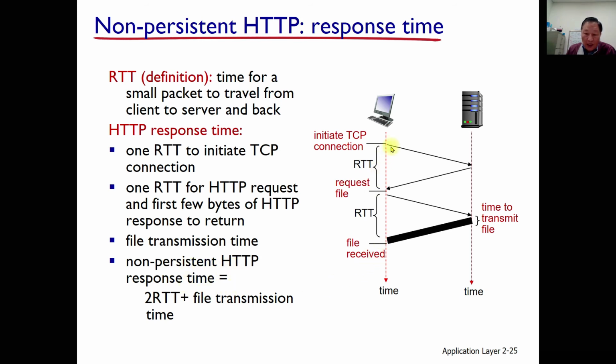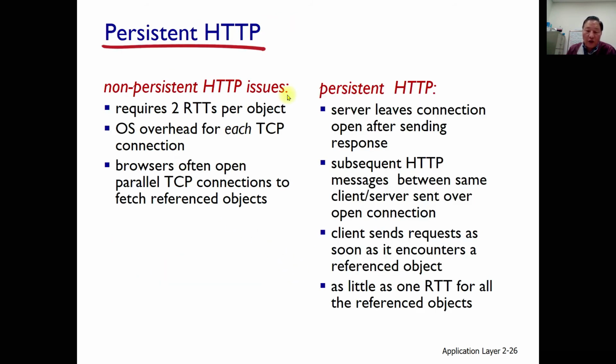And here, 2 RTT, this is 1 RTT, 2 RTT plus the file transmission time to get just a single base file, usually the base HTML file. And to make it complete, this should be done using the following procedures.